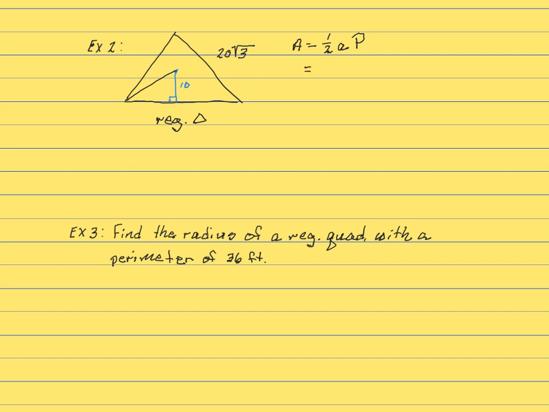So here, we don't really have to find anything extra. We're just going to substitute the values into our formula. So we have 1/2 times the apothem of 10. And again, to find the perimeter, we have to take the length of a side, and since all sides are congruent, we can just multiply by the number of sides, and that's going to be 3.